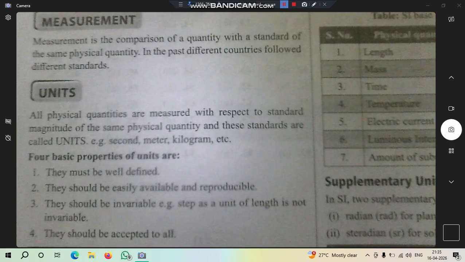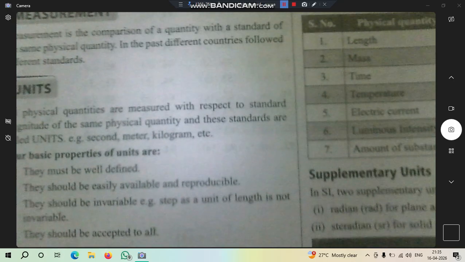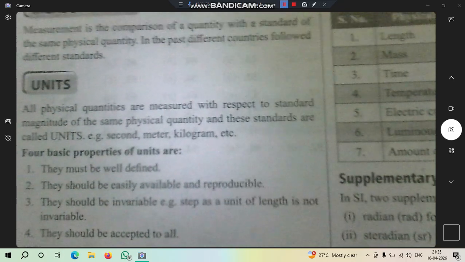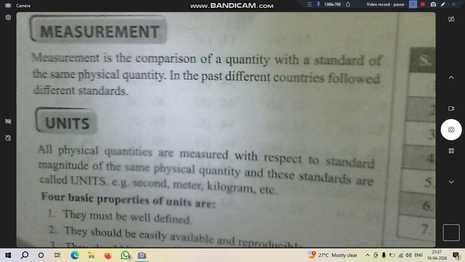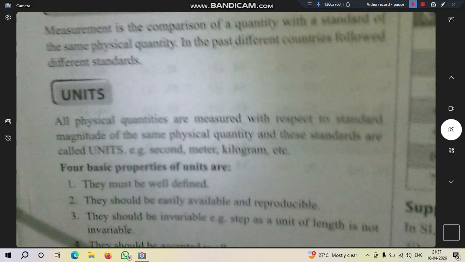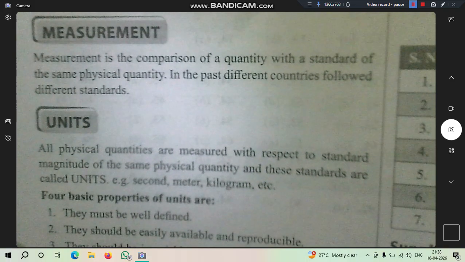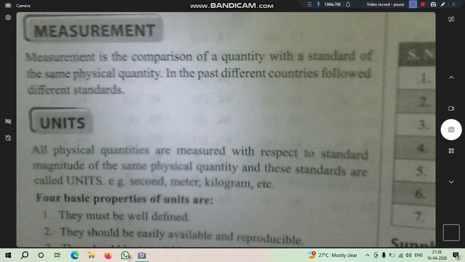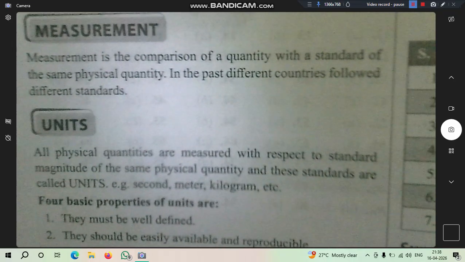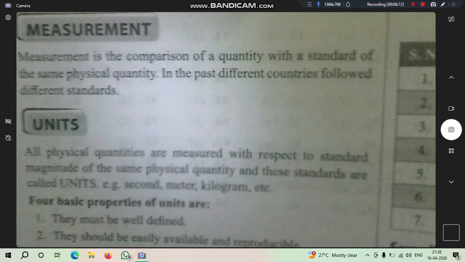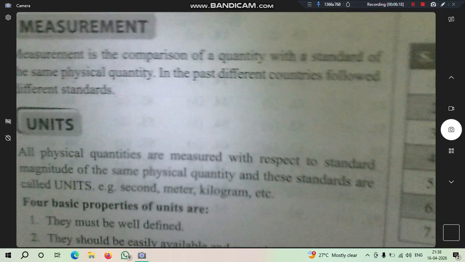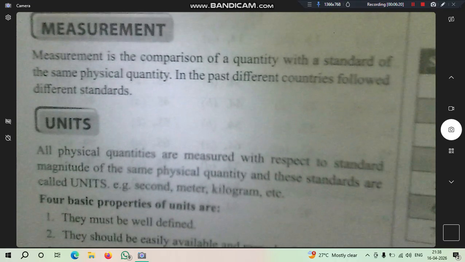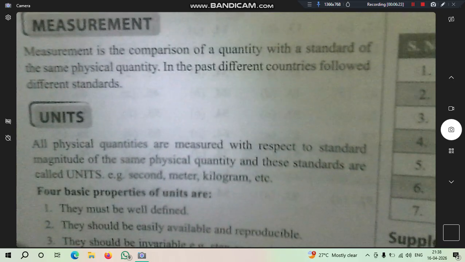So it is written here that different countries follow different standards. The unit is the same for every measurement, such as kg, gram, etc. The standards of different measurements follow different methods in different countries.